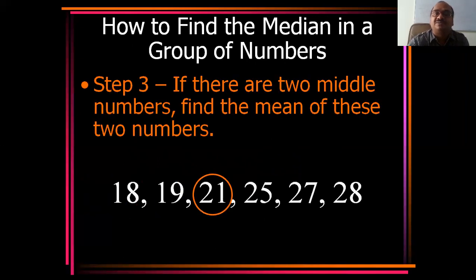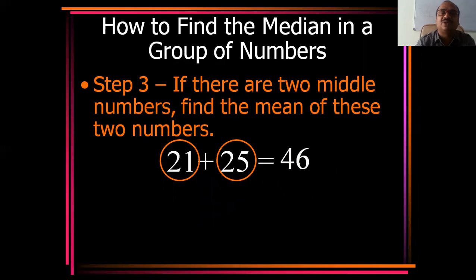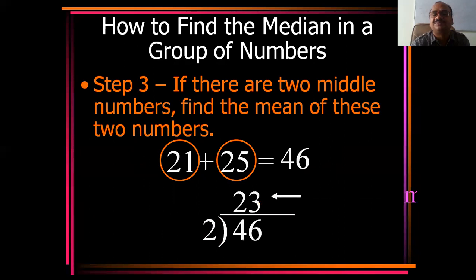Step 3, if suppose there are two middle numbers, find the mean of these two numbers. For example, say 18, 19, 21, 25, 26, 27, 28, you will get a doubt. So here there are two numbers. Then what you have to do is take an average, take a mean of the two numbers. 21 plus 25, 46, divided by 2, you will get the answer 23.